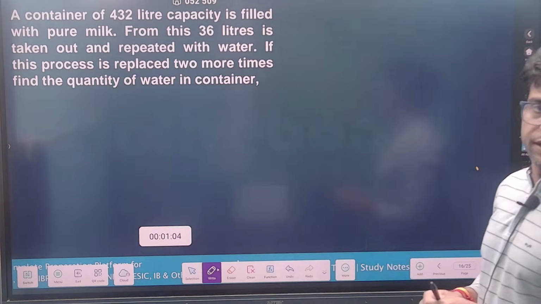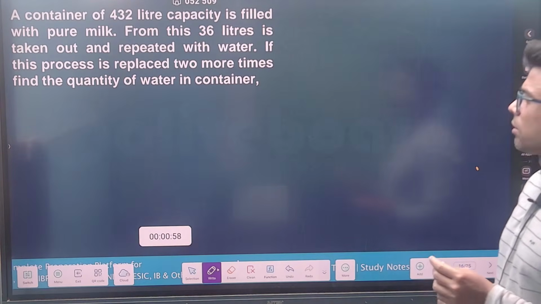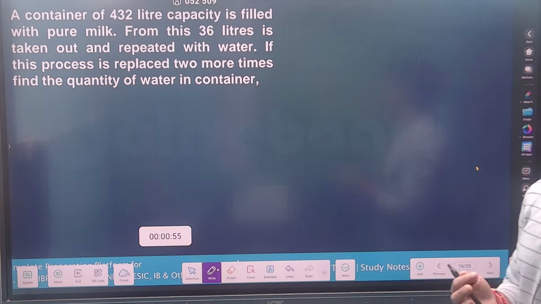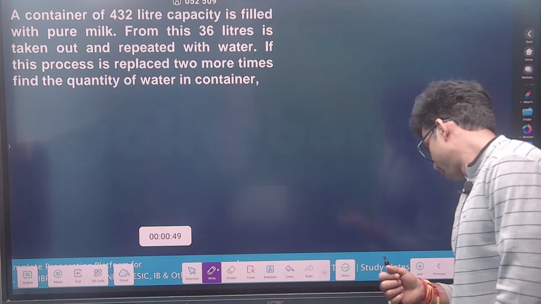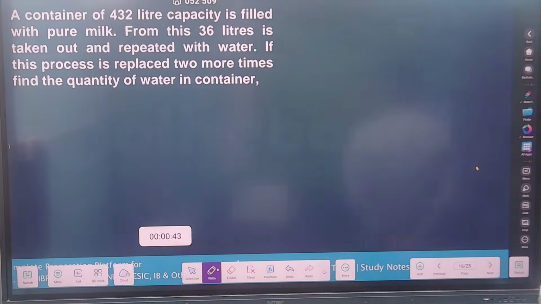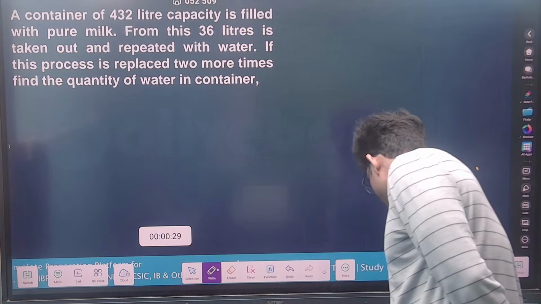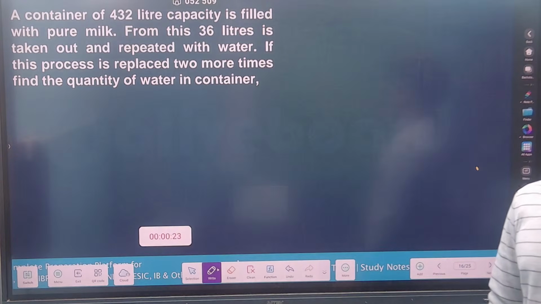Some of you are getting 108. Find the quantity of water in the mixture. Try this, lot of time is there. Janvi also got the answer 108. No worries, no worries. I am there for you guys.